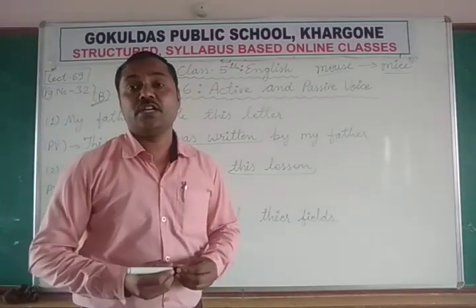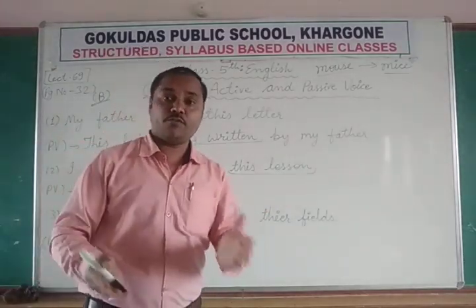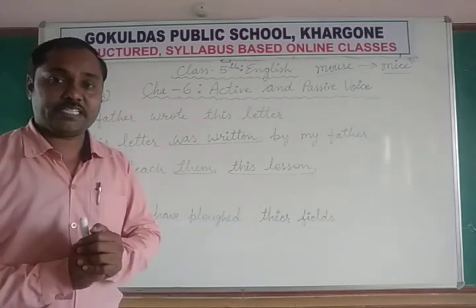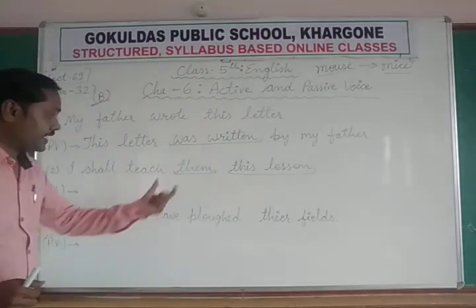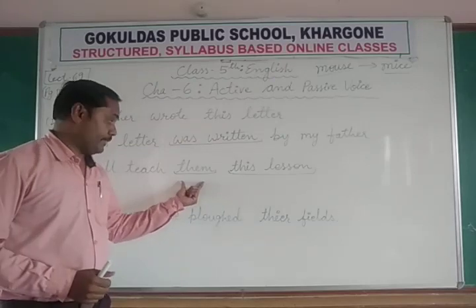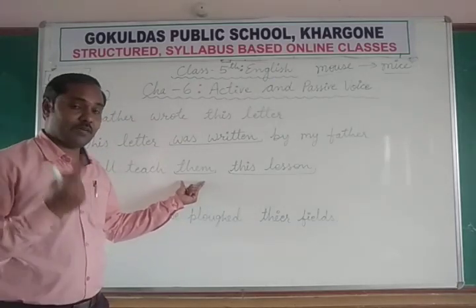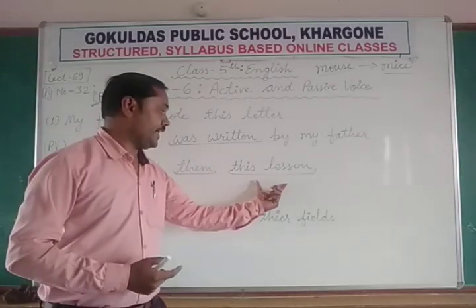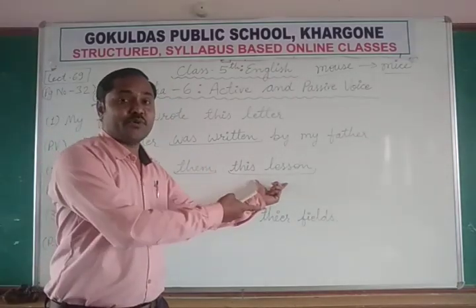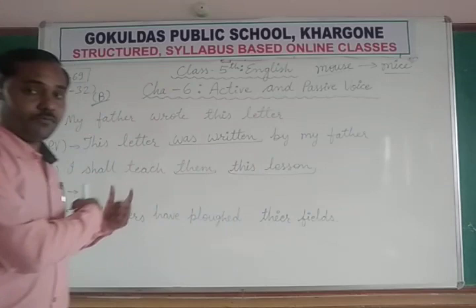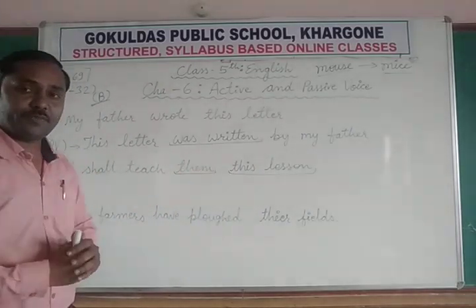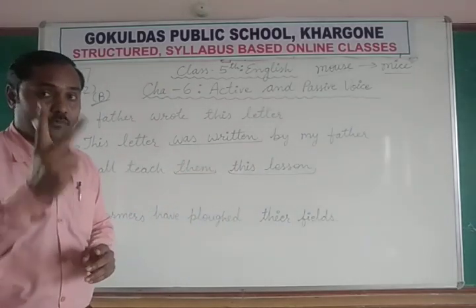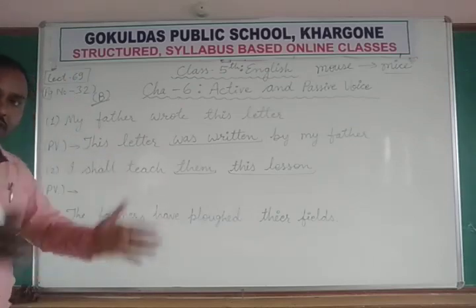So there may be two possible ways in which we can make this sentence in passive voice. Either we can use them, the object number 1, as a subject in the new sentence, or we can take this lesson, the object number 2, at the beginning of the passive voice. So there may be two possibilities and both are correct.